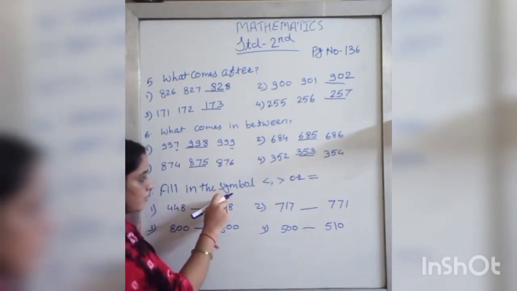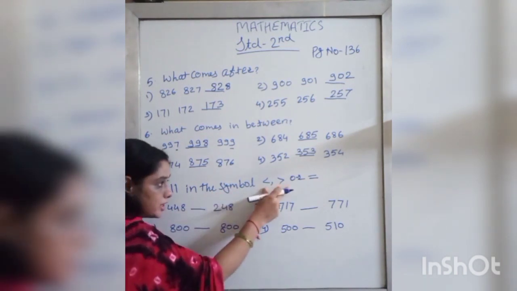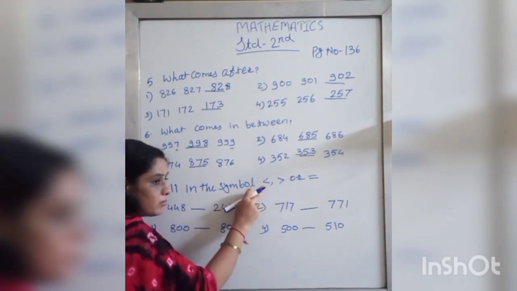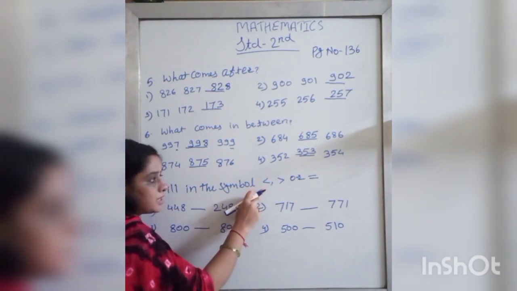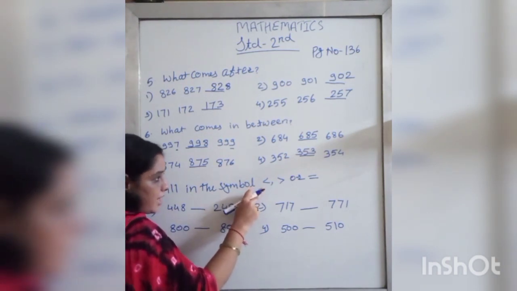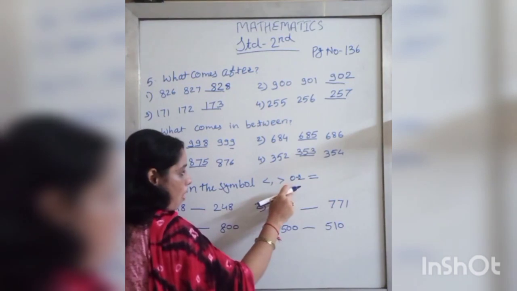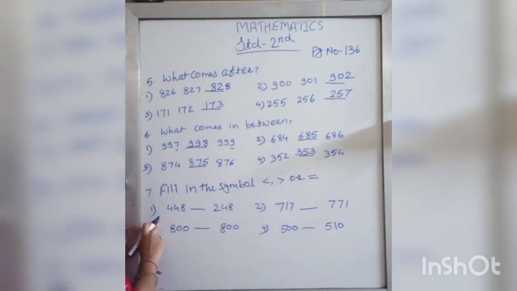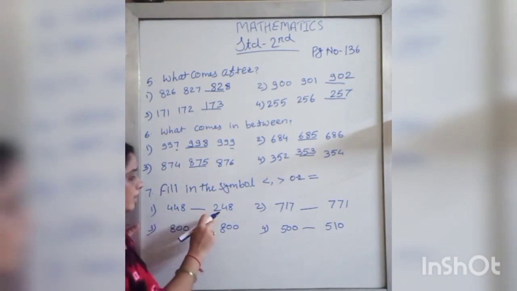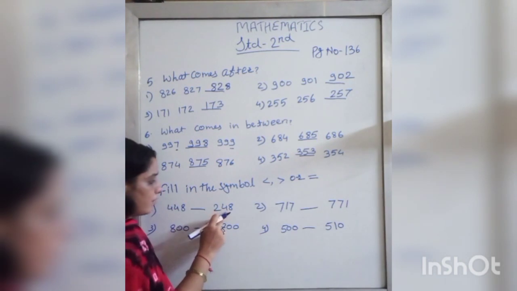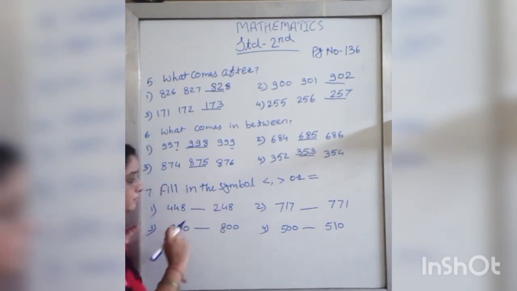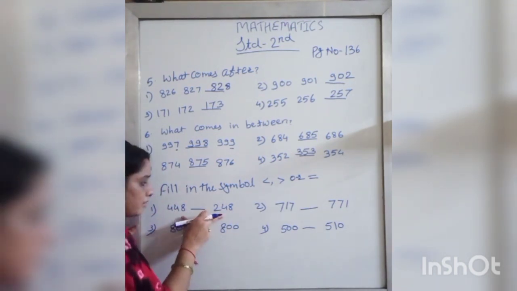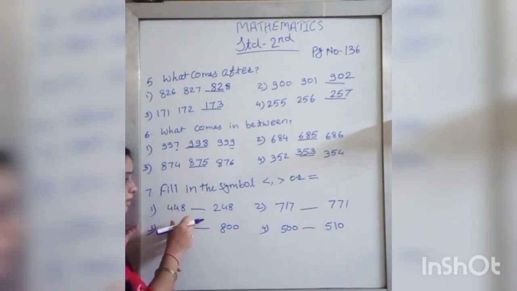Now see the next one. Fill in the symbol. Do you remember these symbols? This symbol indicates the number is greater than, less than, or equal to. Now see the first one. The numbers are 448 and the second one is 248. As these are 3-digit numbers, how do we compare the numbers?